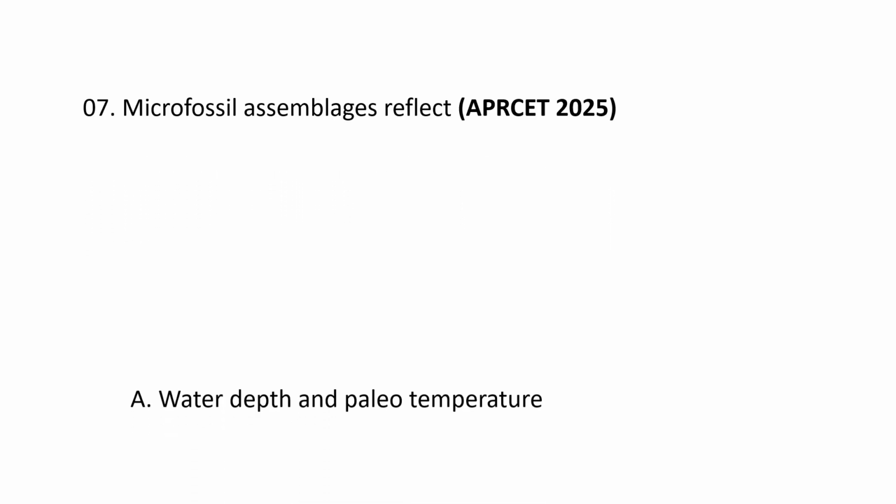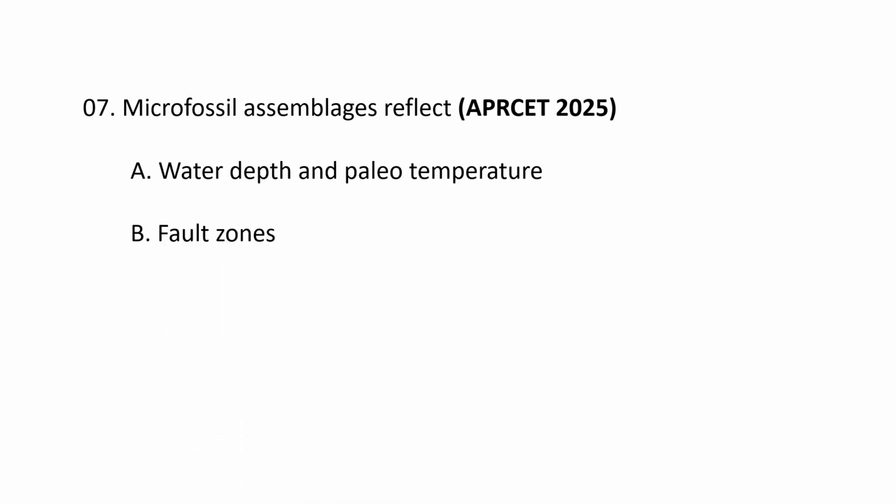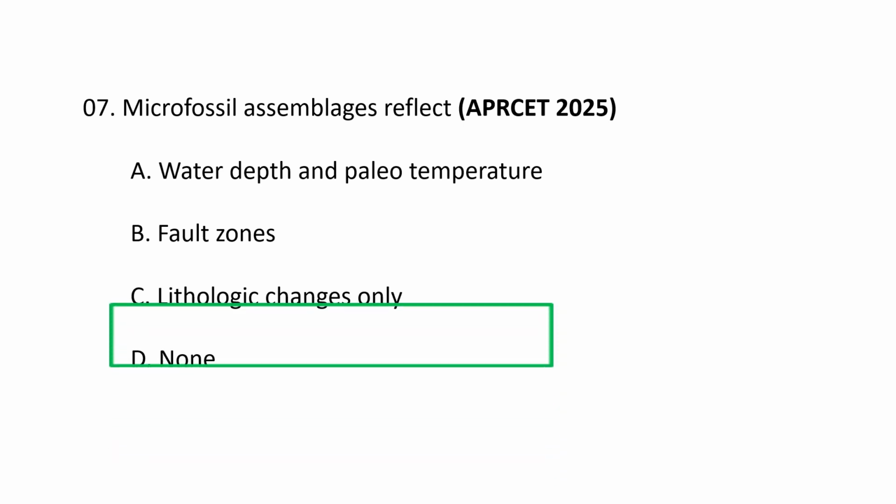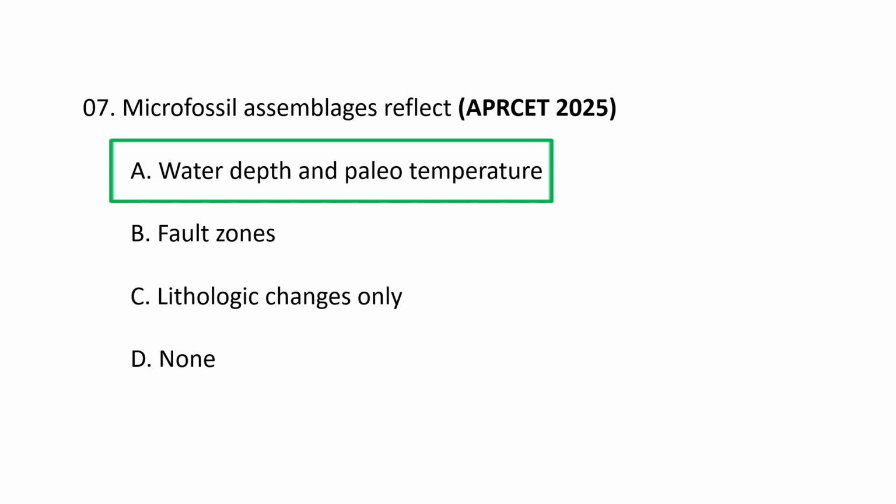Next question. Microfossil assemblages reflect A. Water depth and paleotemperature, B. Fault zones, C. Lithologic changes only, and D. None of the above. Microfossil assemblages reflect water depth and paleotemperature. Microfossil assemblages are critical scientific tools because they reflect the characteristics of ancient environments, climate conditions, water depth, salinity, and the age of the surrounding sedimentary rocks. The study of these tiny fossils, called micropaleontology, provides valuable insights that are used in various fields, especially the oil and gas industry and paleoceanography.